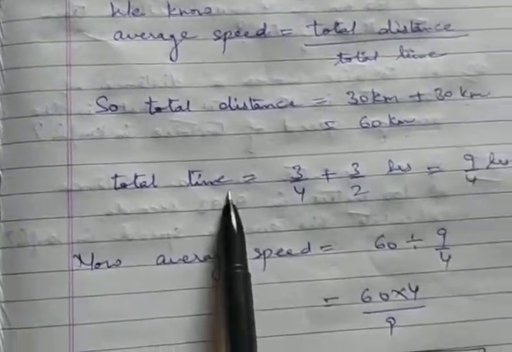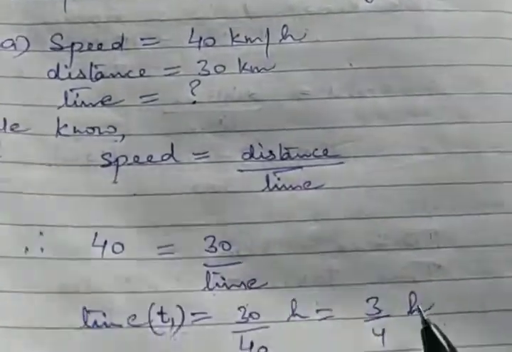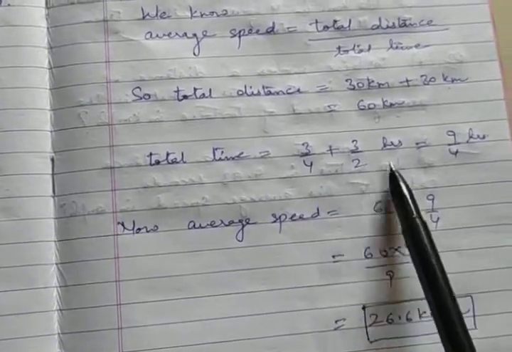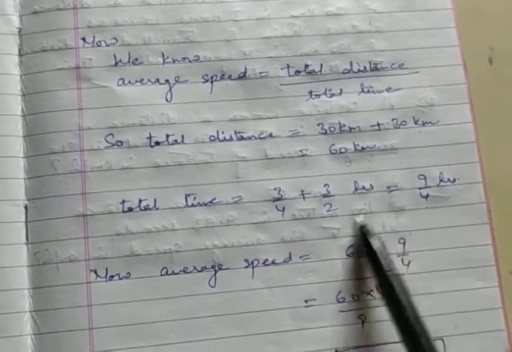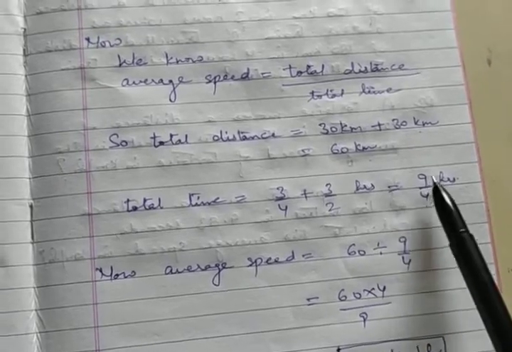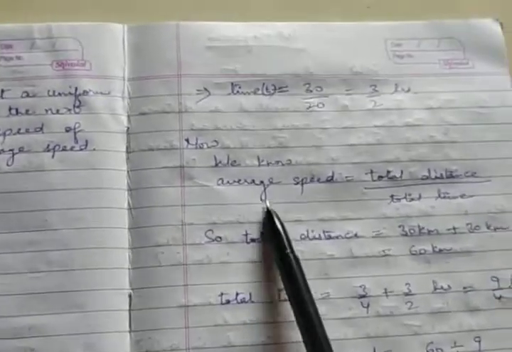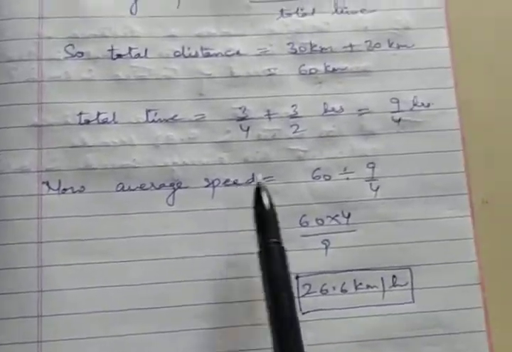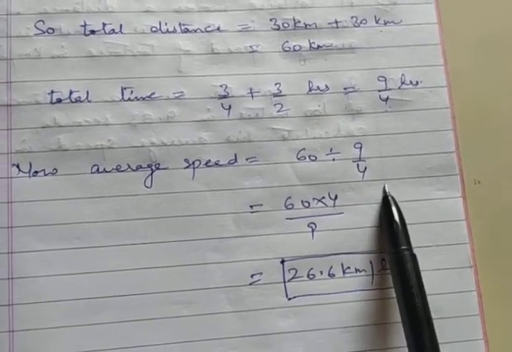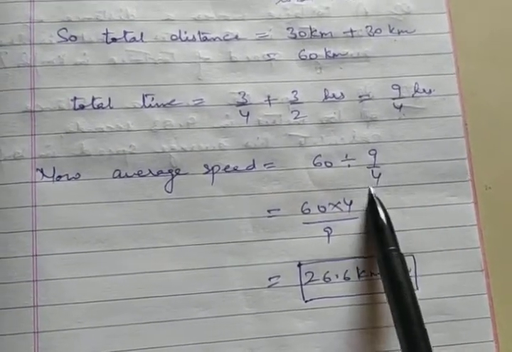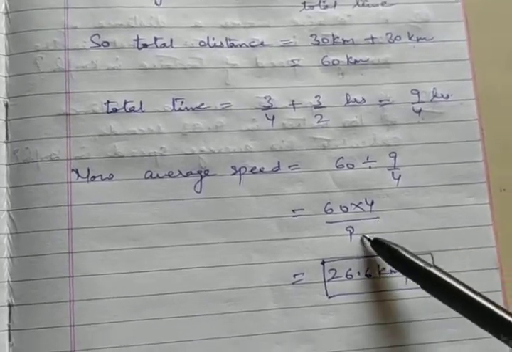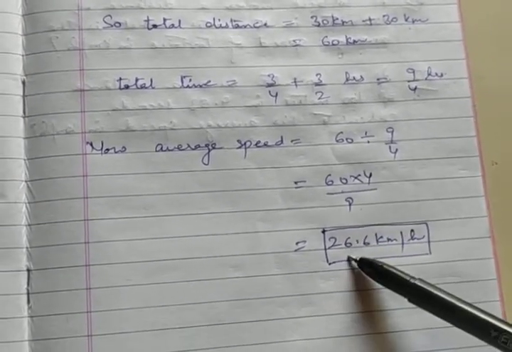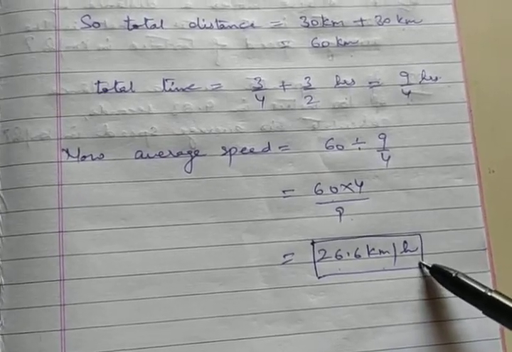And total time, as you can see, I have just calculated previously 3/4 hours, and the second we have calculated here 3/2 hours. So that becomes 3/4 plus 3/2 hours, which gives you 9/4 hours. Taking the LCM, you can simply add. It's quite simple. So 9/4 hours. Now we know that the average speed is total distance by total time. So average speed is equal to total distance divided by total time. As it was again a fraction, I have placed it like this for your ease. So 60 into 4/9 gives you 26.6 kilometers per hour.